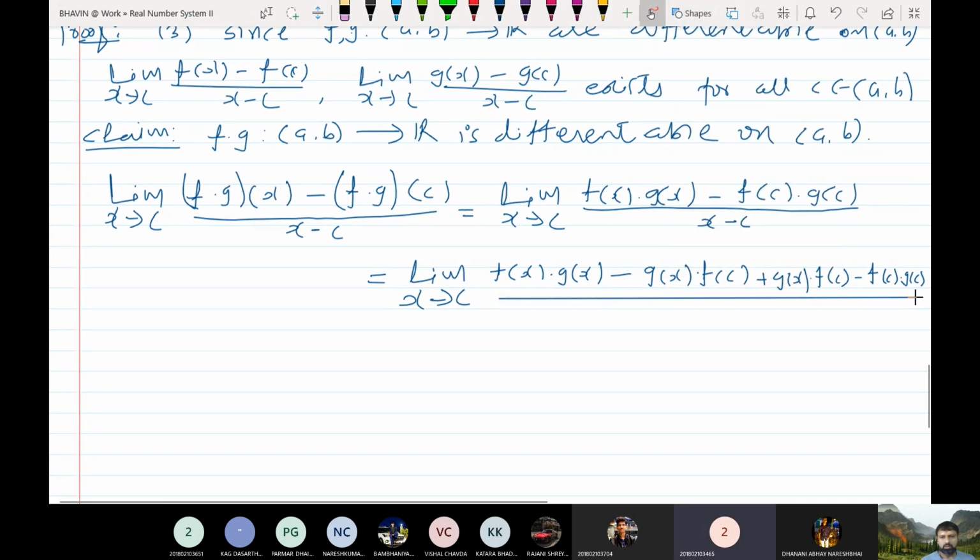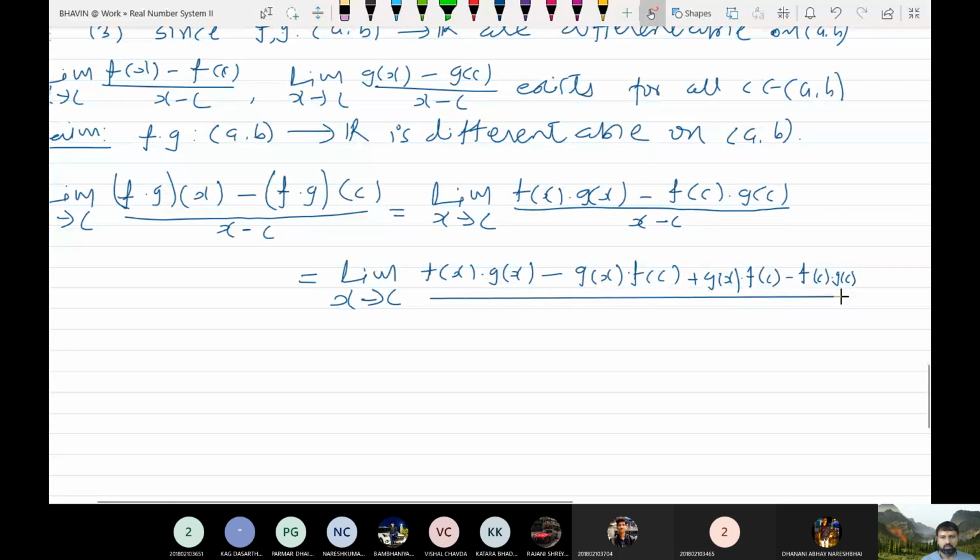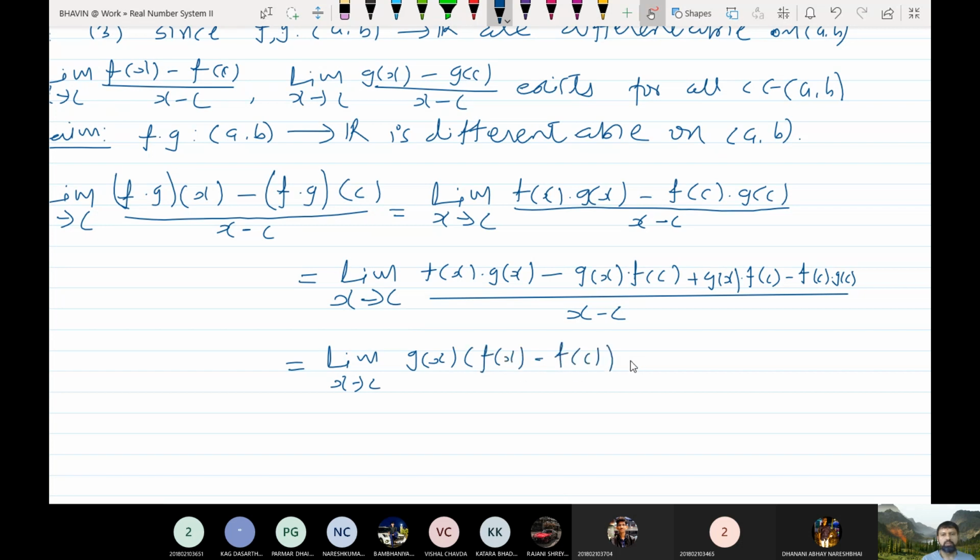Yes, sir. Upon x minus c. So now this is equal to limit x tends to c. Now take g(x) common, so you will get here f(x) minus f(c) plus, from these two terms take f(c) common.